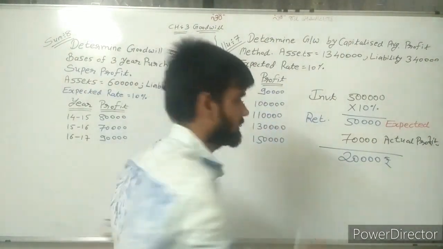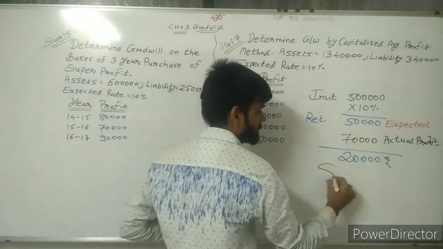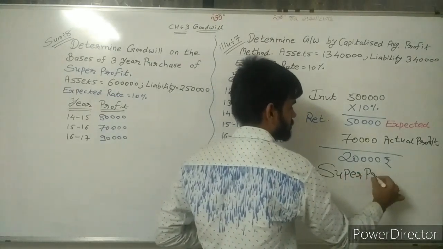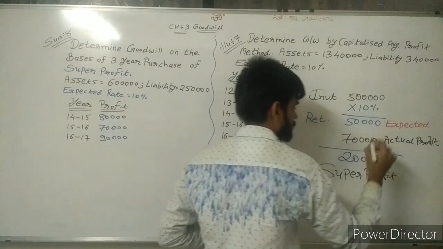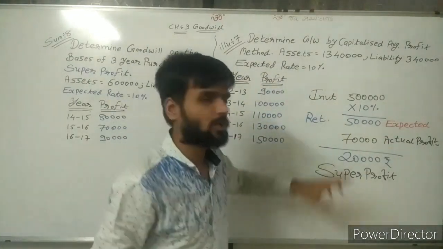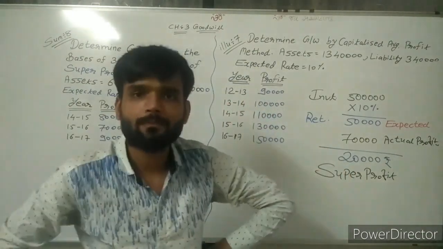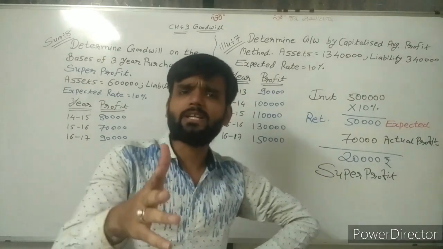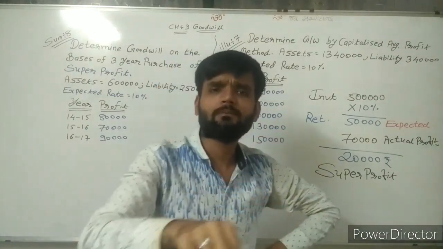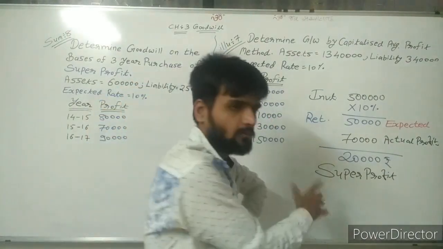That's why this 20,000 is called super profit. This is the concept of super profit: what you are expecting, and if you get more than the expectation, the difference is called super profit.